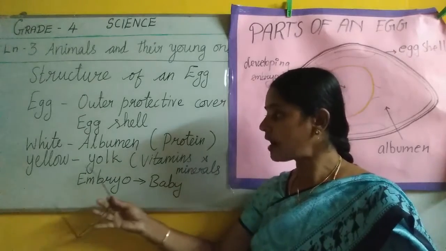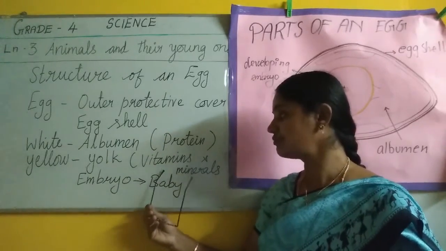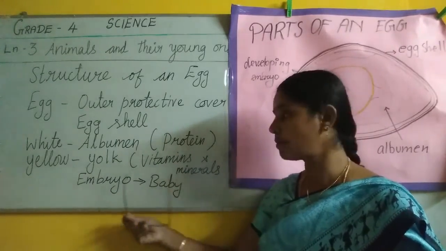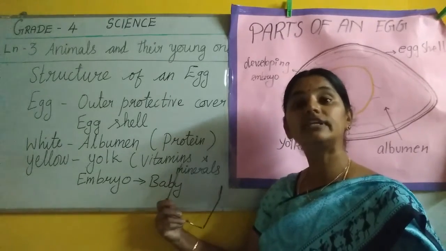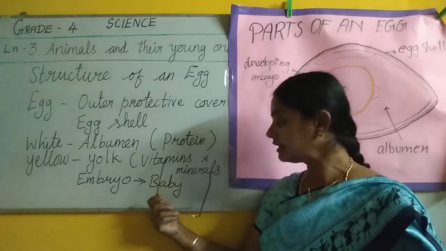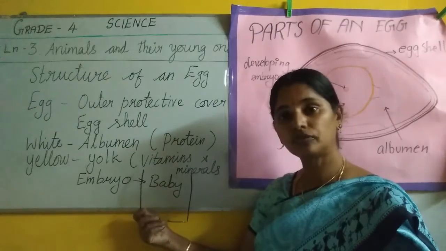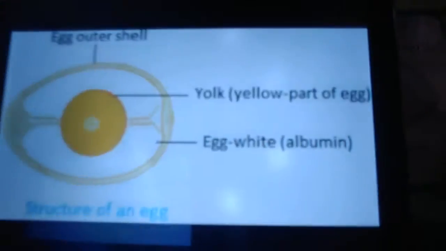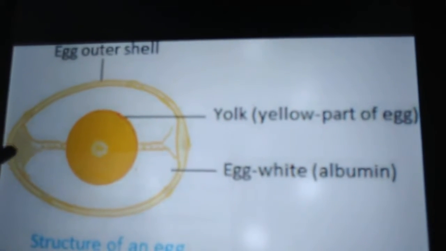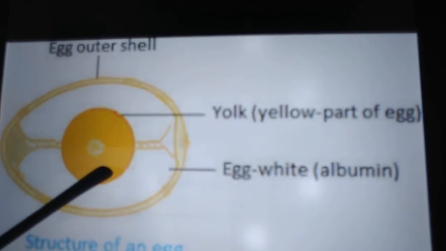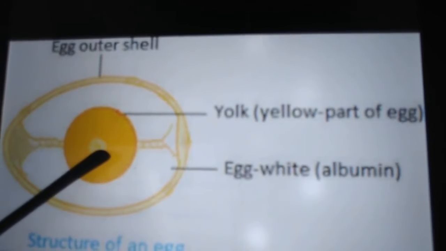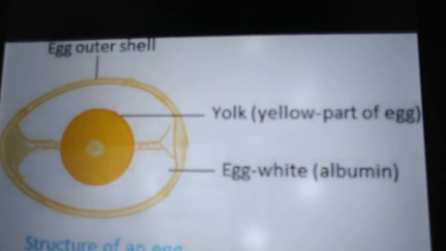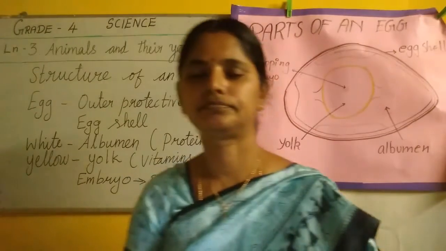The yellow part, yolk, is rich in vitamins and minerals. It gives food to the embryo to grow properly. So this yellow part gives the food to the embryo to grow.